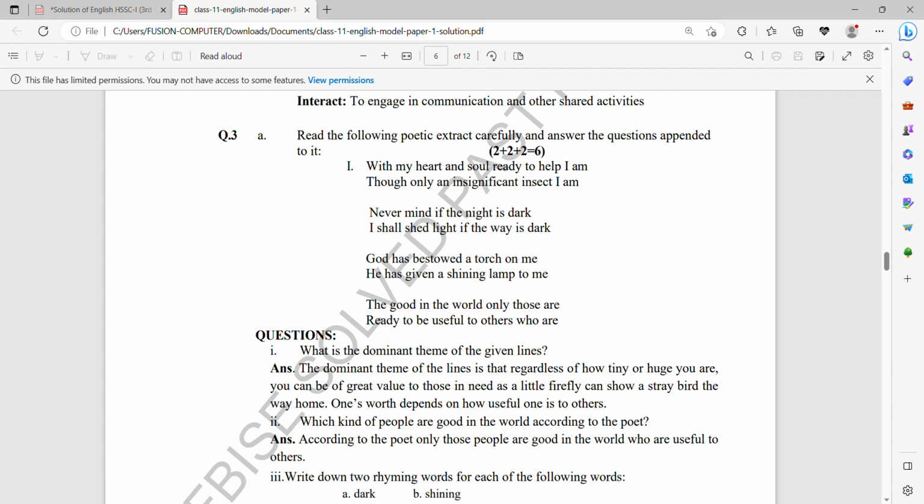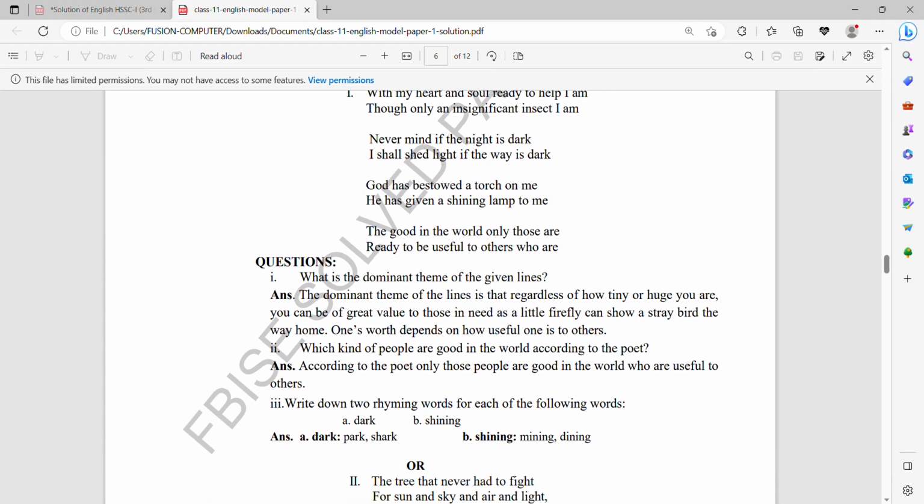With my heart and soul ready to help, I am. Though only an insignificant insect I am, never mind. If the night is dark, I shall shed light. If the way is dark, God has bestowed a torch on me. He has given a shining lamp to me. The good in the world, only those who are ready to be useful to others are. So this is the stanza. Read carefully and create a picture in your mind and your imagination.